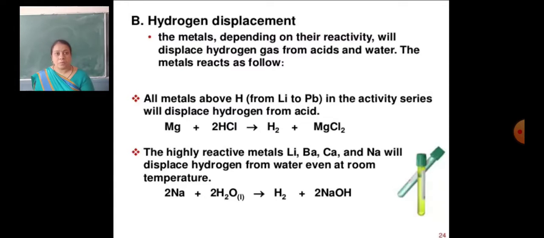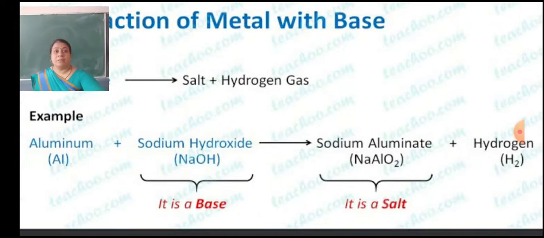So hydrogen displacement takes place in the presence of acids or when reacting with water. Now the last one, the reaction of metals with bases. When metals react with a base, they form a salt and hydrogen gas.